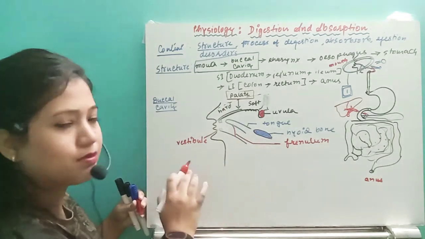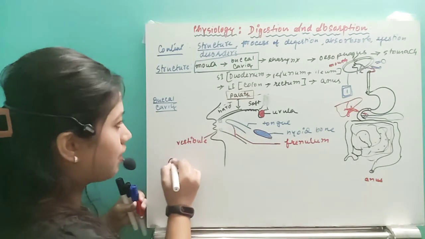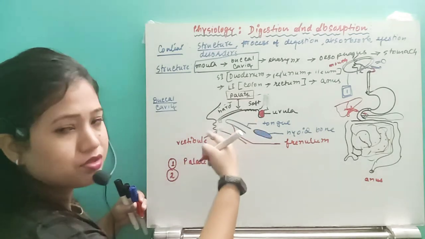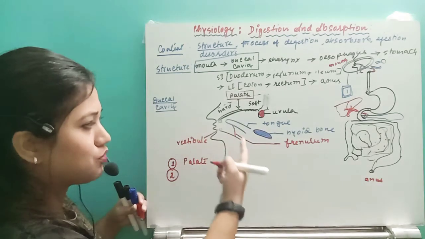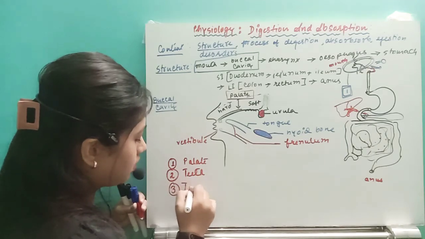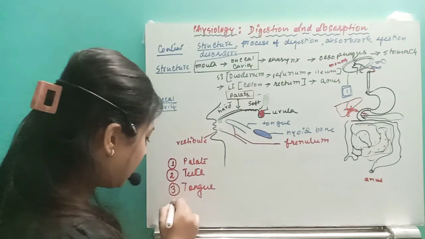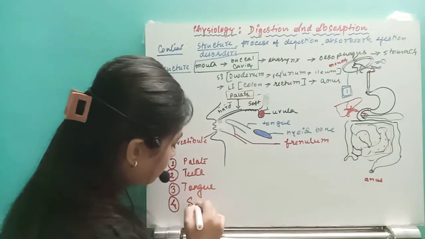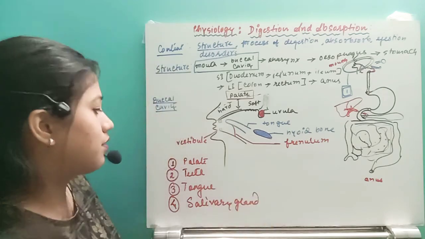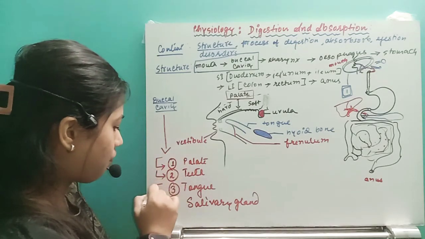First of all, this is the buccal cavity. In the buccal cavity, how many parts do we have? First, we have the palate, which is the roof. Then we are going to have the teeth. We are going to have the tongue. These 3 parts form the buccal cavity. And yes, here we are also going to have the salivary glands. Remember that. So this buccal cavity will have these 4 parts.